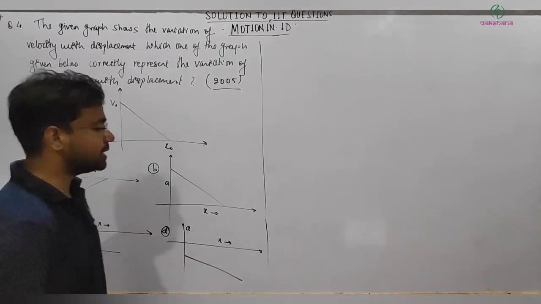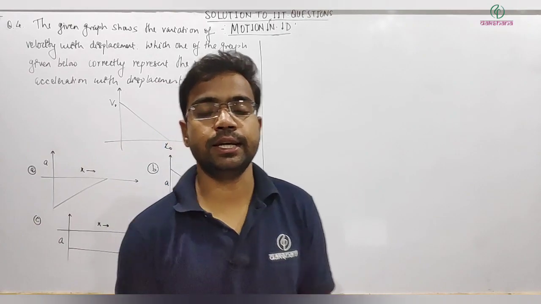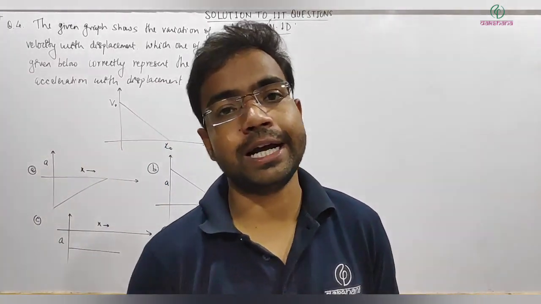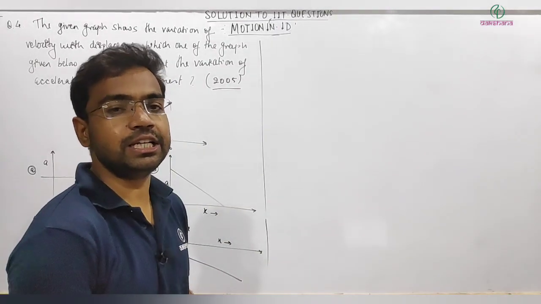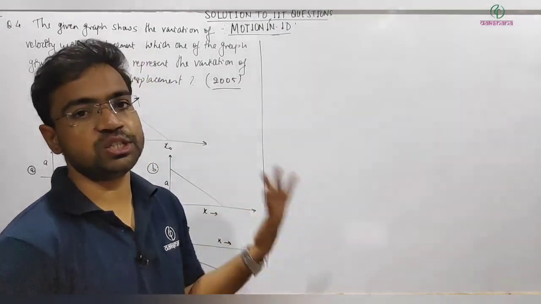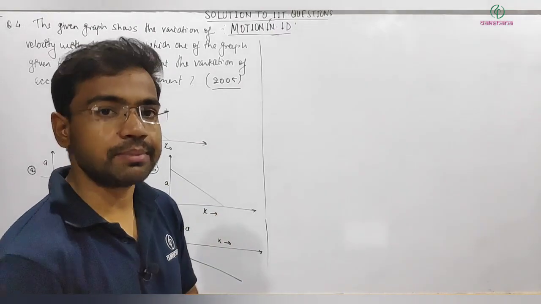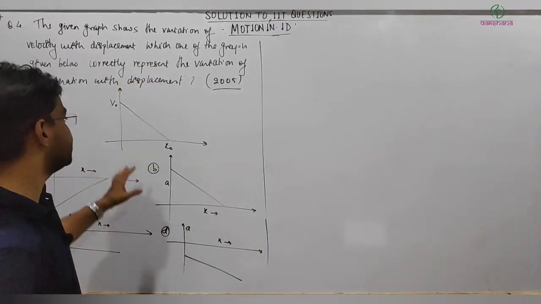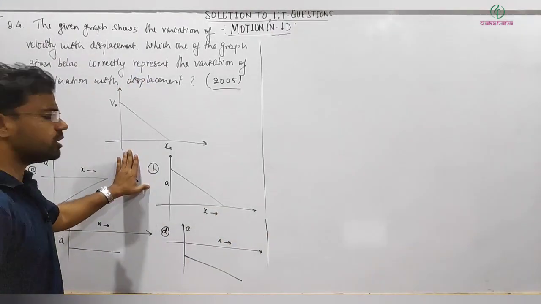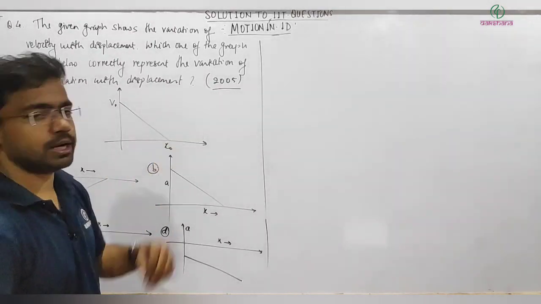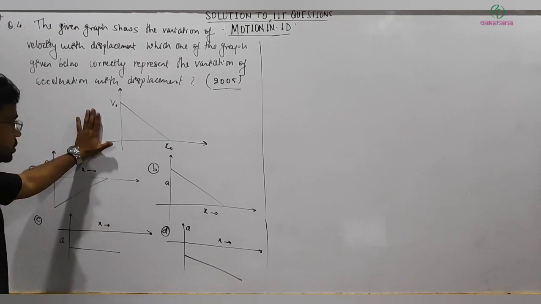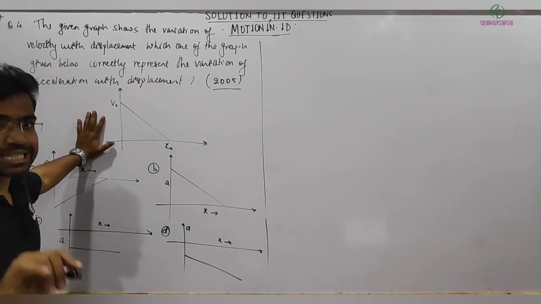It's a little bit different from what we normally study in conversion and understanding of graphs. Normally we go from v-t to a-t, or s-t to v-t, or a-t to v-t, using slope and area. But here it's a little bit different, not much complex, but you need to do a little bit of calculation.